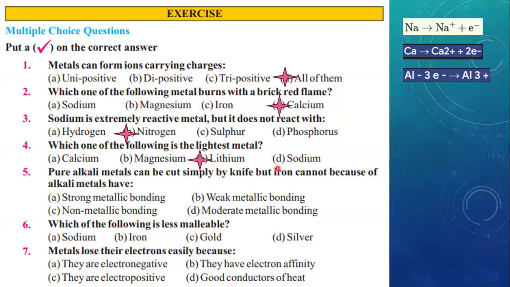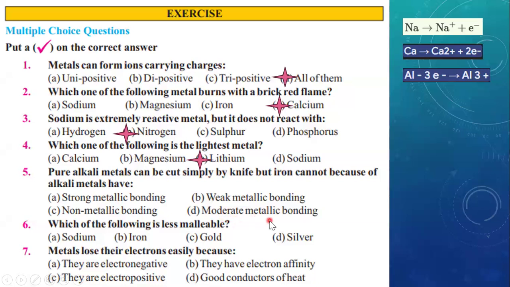MCQ number 5: pure alkali metals can be cut simply by a knife, but iron cannot, because alkali metals have what? So basically the question is, we cannot cut iron with a knife, but we can cut alkali metals with a knife. What is the reason behind that? The options are strong metallic bonding, weak metallic bonding, non-metallic bonding, and moderate metallic bonding.